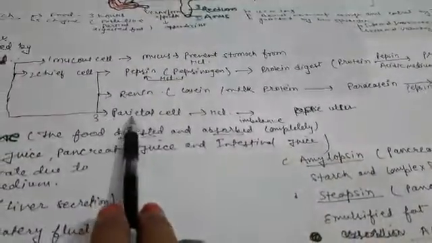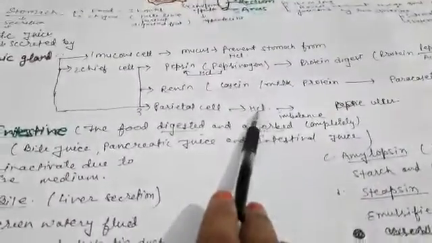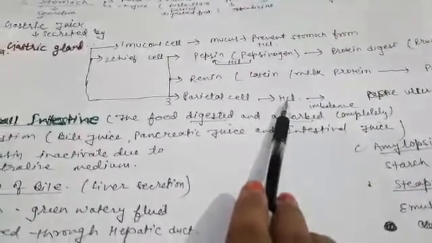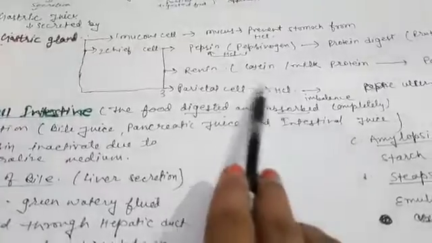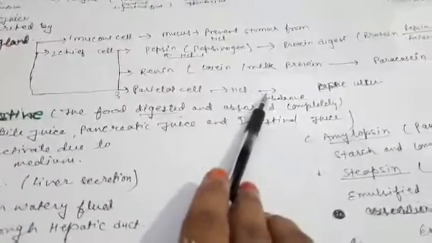The third cell is the parietal cell, which secretes HCl and gives the acidic medium in the stomach so that the other enzymes can work efficiently.